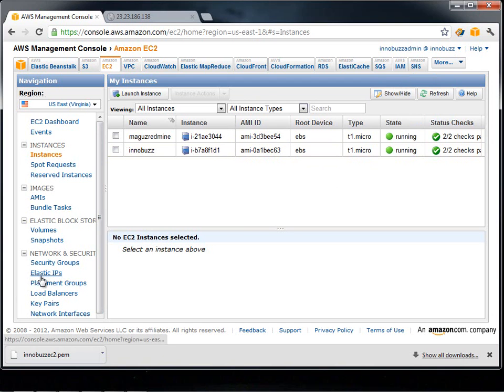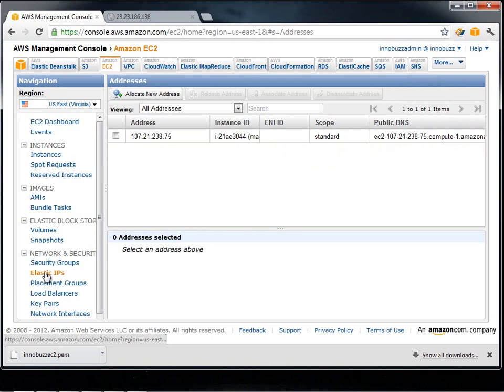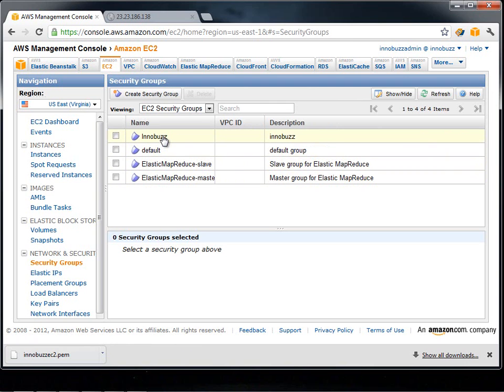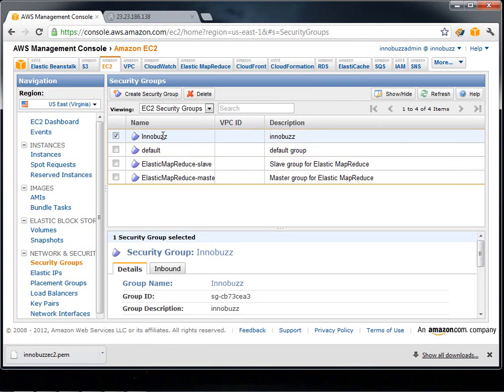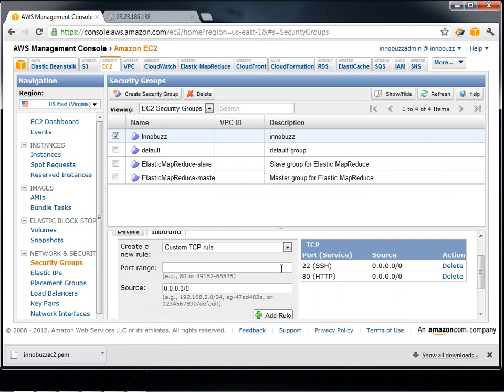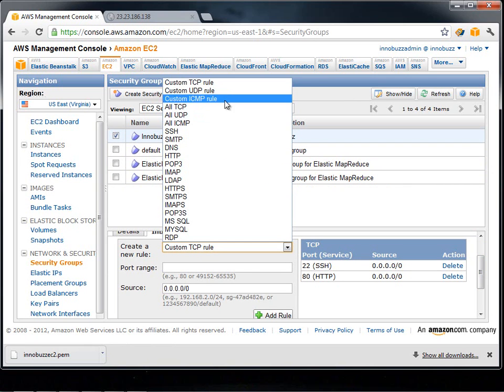we can edit and add firewall rules to our EC2 instances. So we go to security groups under the EC2 dashboard, and here we can see the different security groups we have created. We have got the InnoBus group here, which we have attached to our InnoBus instance. So we click on inbound. Here we can see that we can also add different rules to our EC2 firewall. We can select any of these protocols, so we don't need to enter the port number anymore.